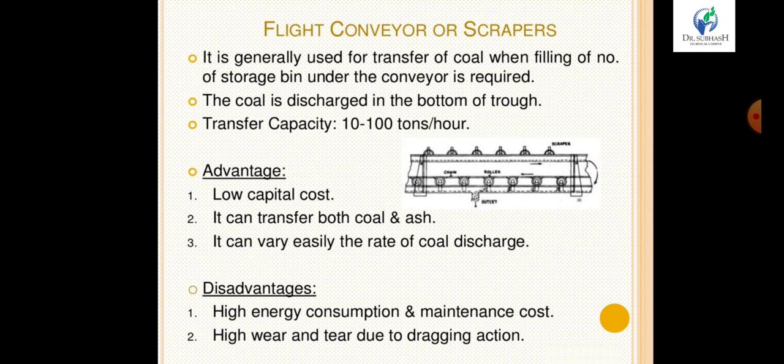The advantages are low capital cost. It can transfer both coal and ash. It can very easily control the rate of coal discharge. The disadvantages are very high energy consumption, high maintenance cost, and high wear and tear for the flight conveyor, or scrapers.